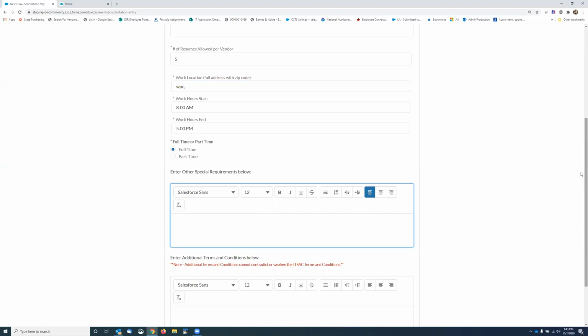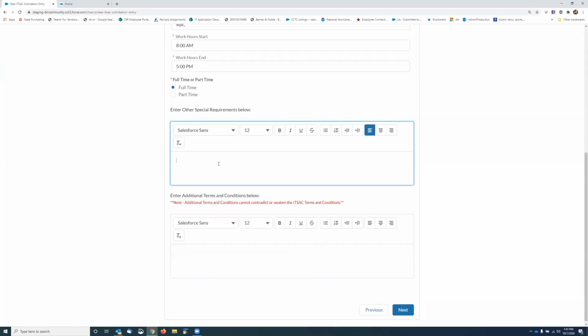Here is an extra block where you can put any special requirements. So right now you've got to be able to telework, and we need fingerprinting, something like that.